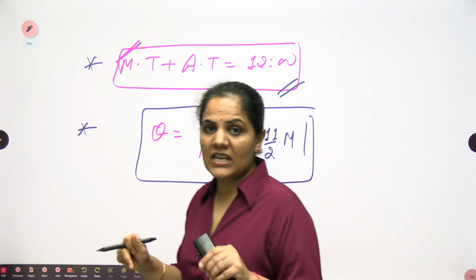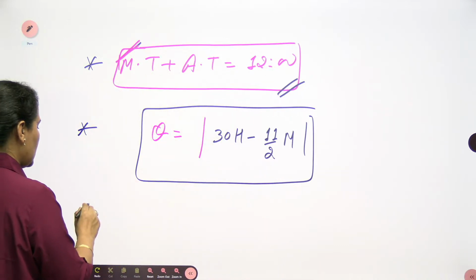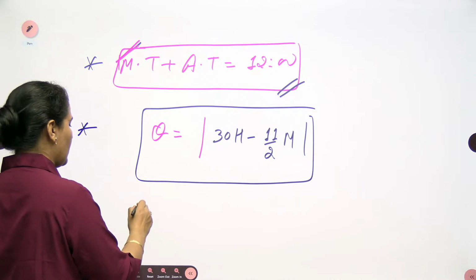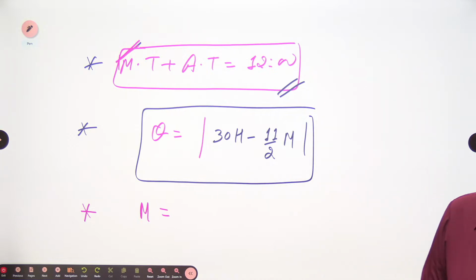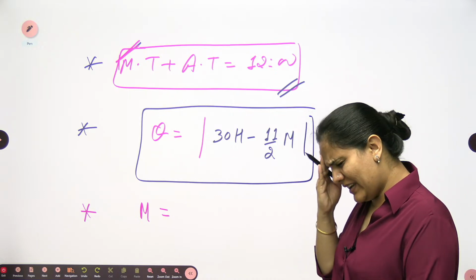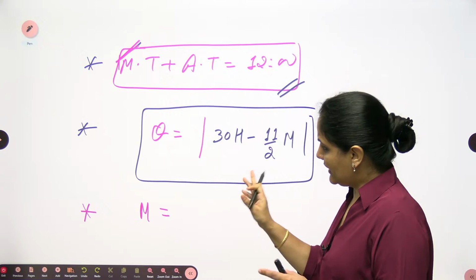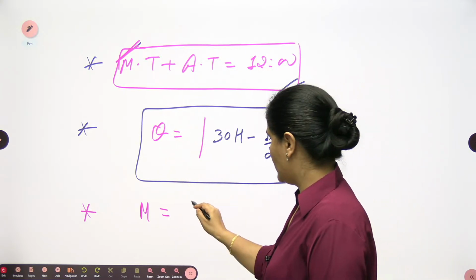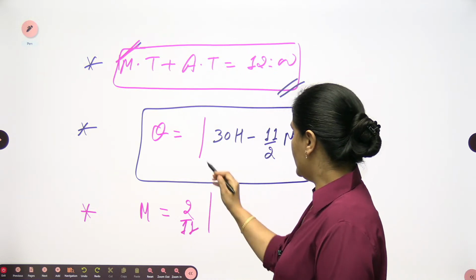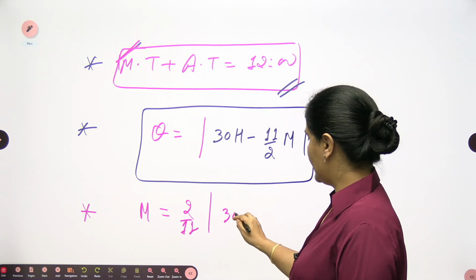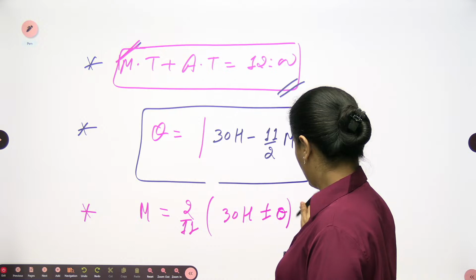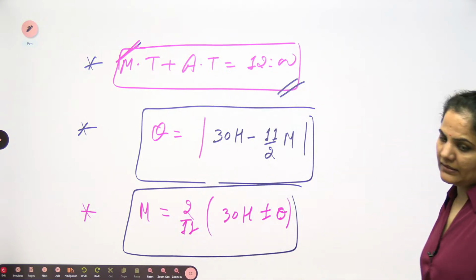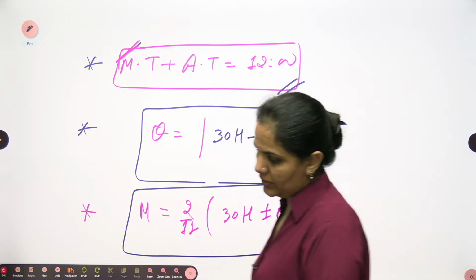If the time is given to you and they are asking about the angle, or if the angle is given to you and they are asking about the time, then also we can solve. I think there is one GATE question also based on this one. If the angle is given, they will ask about the time, then you can solve. If the time is given, they are asking about the angle, then also you can solve. It will be the opposite of this, 2 by 11. This will be 30h plus or minus theta, when the angle is given to you and you are looking for the time.